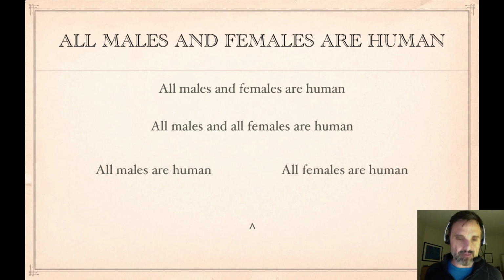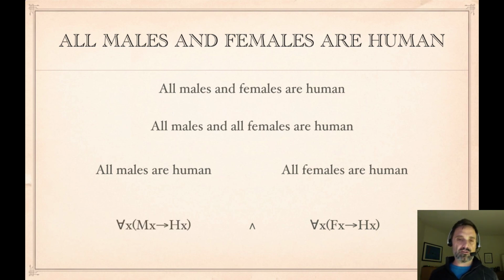Well, we know how to symbolize that. All females are human, we'll do that first: for all X, if FX then HX. And then all males are human: for all X, if MX then HX. So here, what looks like one determinative phrase actually turns into two, because there's a suppressed quantity word.